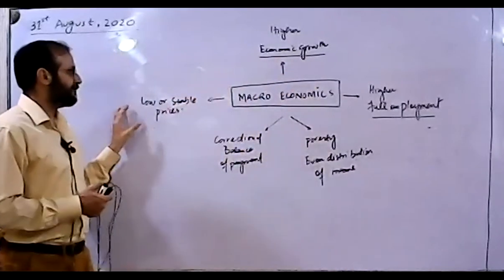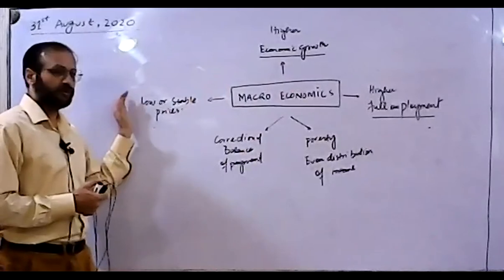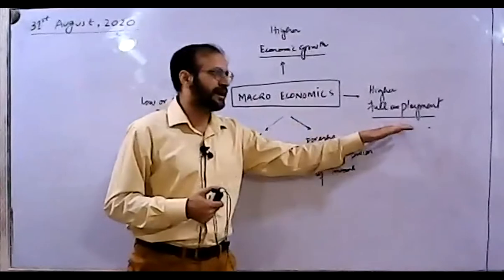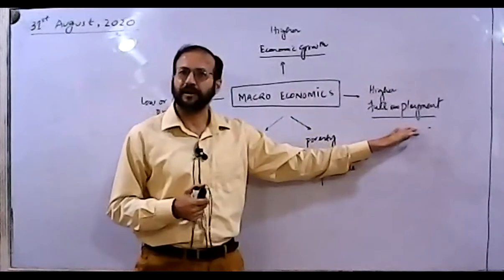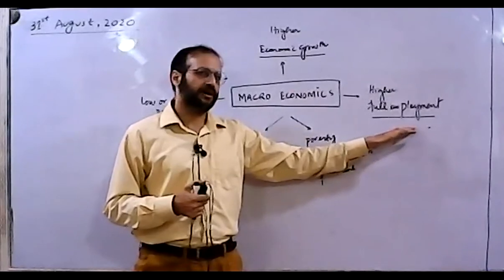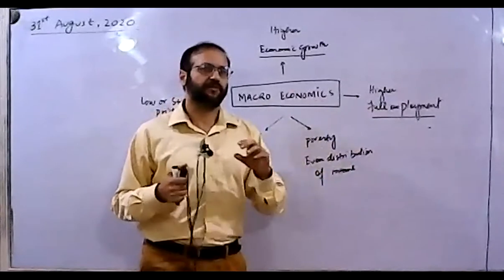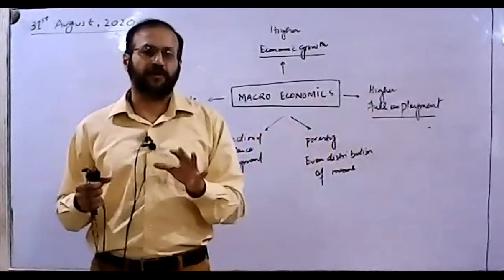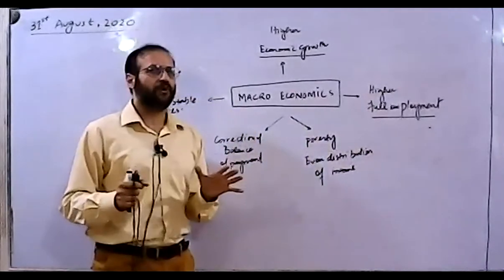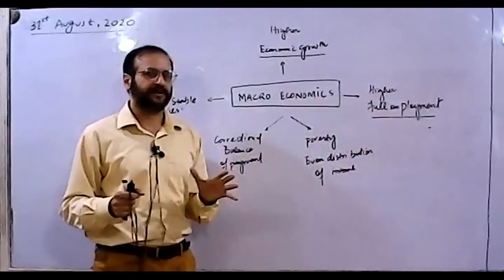Like maybe if we are going to stabilize the prices or lower the prices, maybe in this way we are going to face more unemployment in the economy. How come? That is something which is going to be our future discussion. Right now, I'm just giving you an overview of macroeconomics.